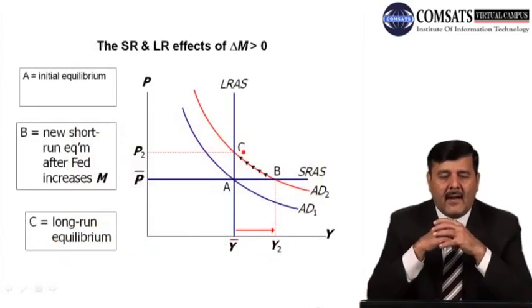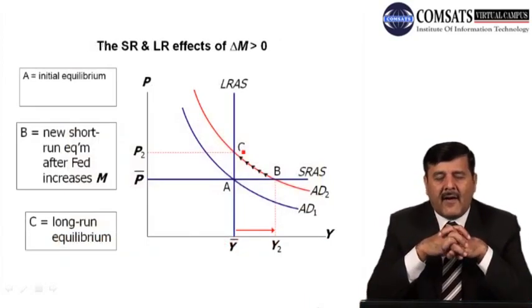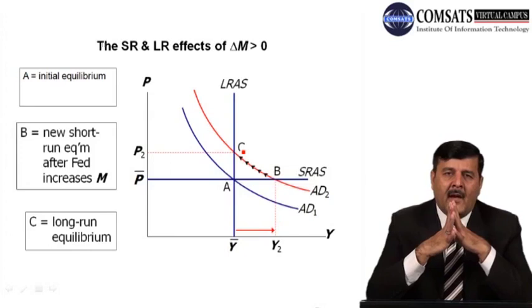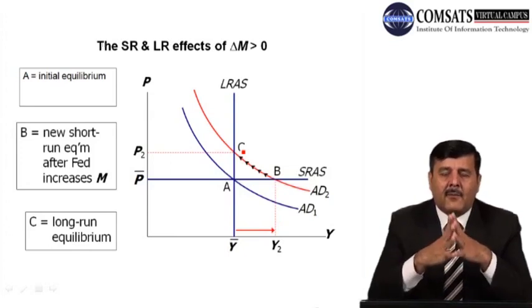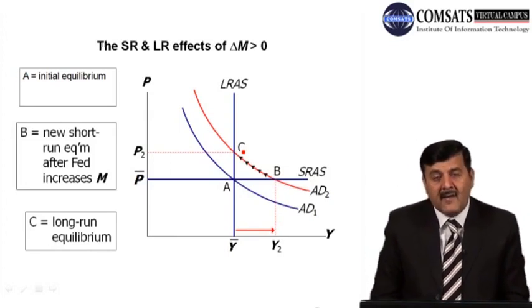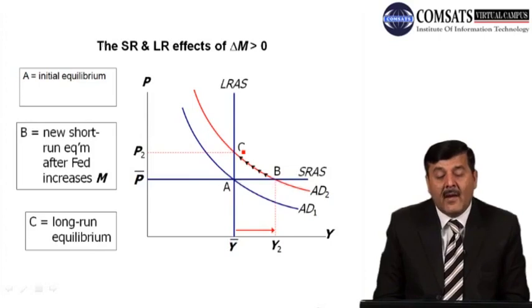Now we'll see the short run and long run effects of delta M being positive. We'll see how a fluctuation in the economy affects the price level and output level. On the y-axis, price is measured. On the x-axis, output Y is measured.